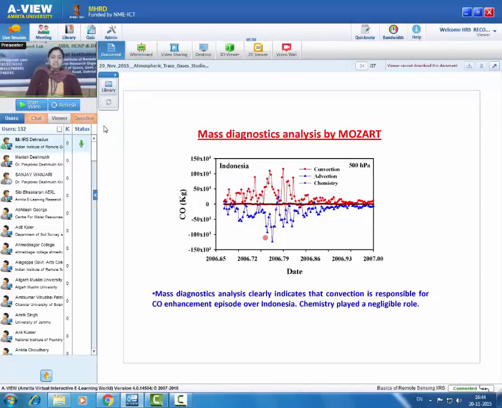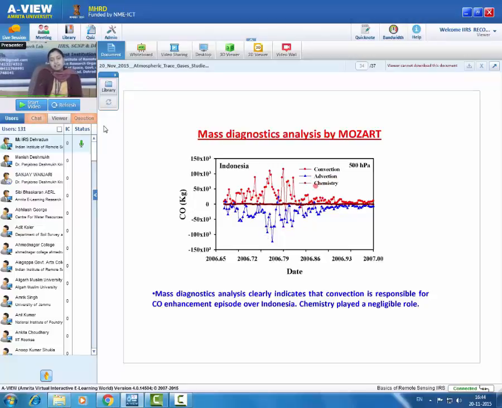This indicates that a near-surface biomass burning event occurred, and because of convection this emission got transported to high altitude at 500 hectopascal, and over that region advection started occurring, and because of that the pollution plume got dissipated slowly with time.